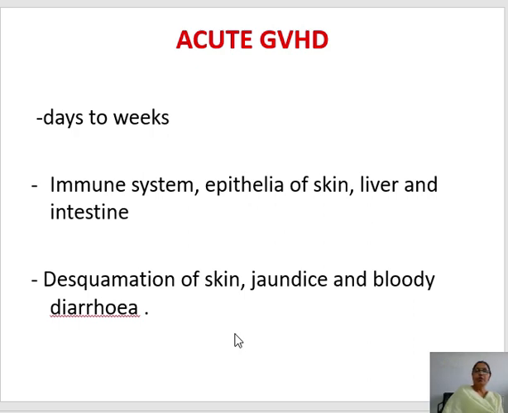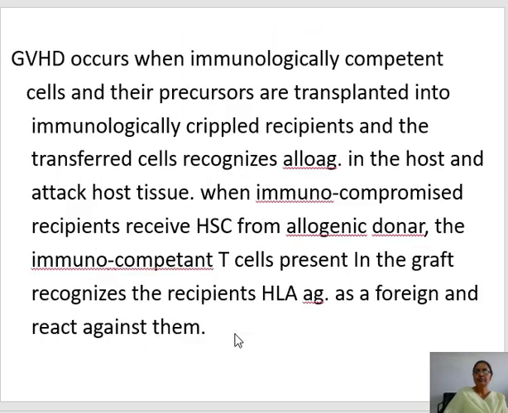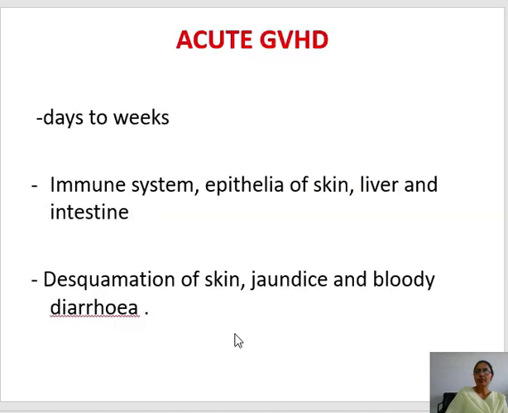So there may be acute graft versus host disease and chronic graft versus host disease, so we divide it into the two. In the acute form, it occurs within days or weeks. It affects the recipient's immune system and the epithelia of the skin, liver and intestine. There is desquamation of the skin, jaundice and bloody diarrhea.